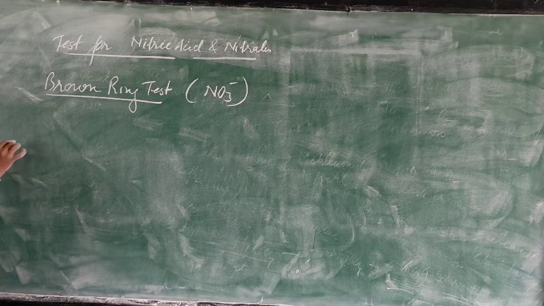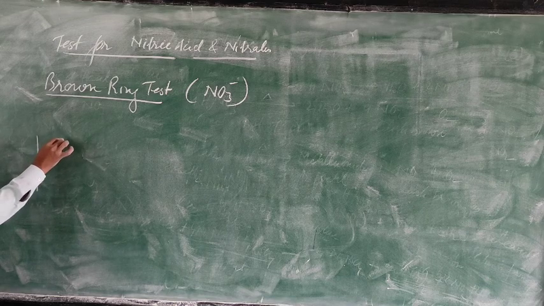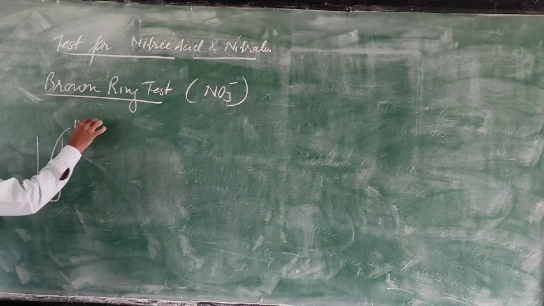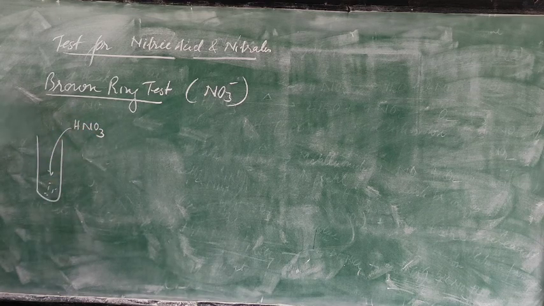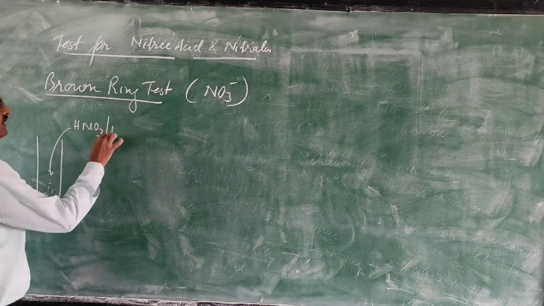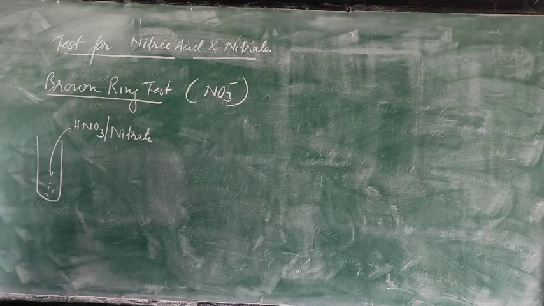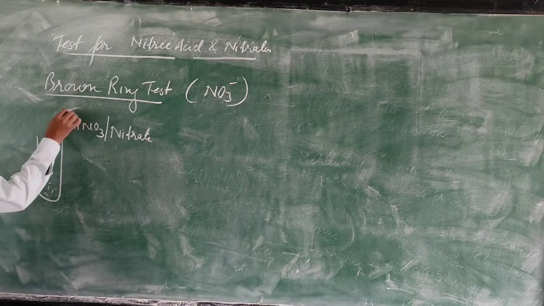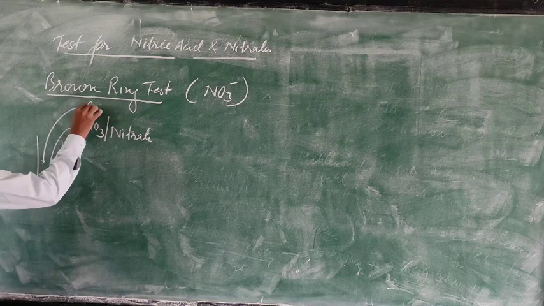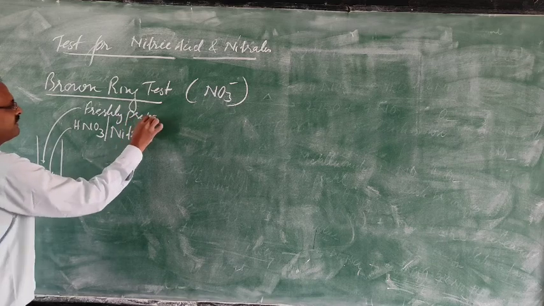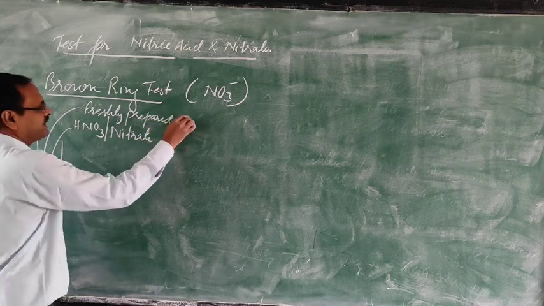So how do we do this? We take a test tube. In that test tube, we take either nitric acid or any nitrate solution, because all the nitrates are soluble. After this, we add freshly prepared ferrous sulfate.